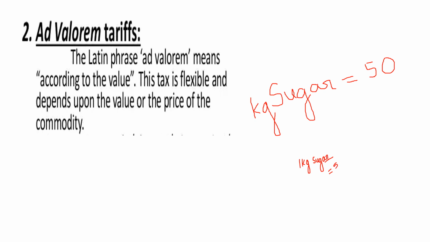It is called ad valorem duty, according to the value. The tax is charged on the value of the item and not on the quantity of the item. When we charge the tax on the basis of quantity, it is a specific duty, because we are charging the tax on the characteristic of the product and not on the rate of the product.